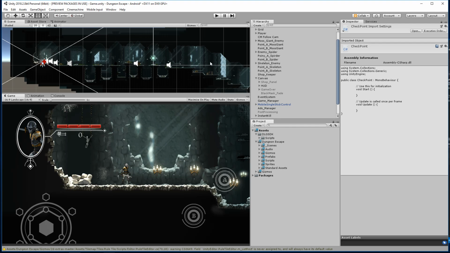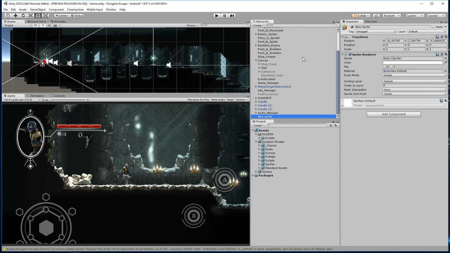All right, so here we go. We're gonna go ahead and create a 2D object. So let's just create a sprite. Let's call this checkpoint. We're gonna turn this into a prefab so that we can actually place multiple checkpoints along the map. And then we're gonna create a checkpoint behavior script that's gonna be modular so that it's not specific to one checkpoint. Pretty easy.